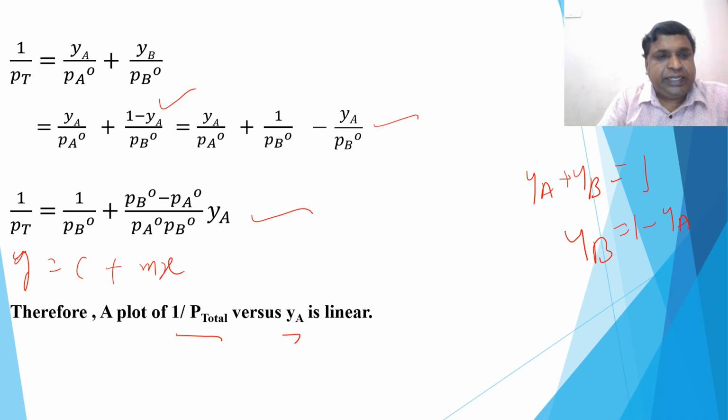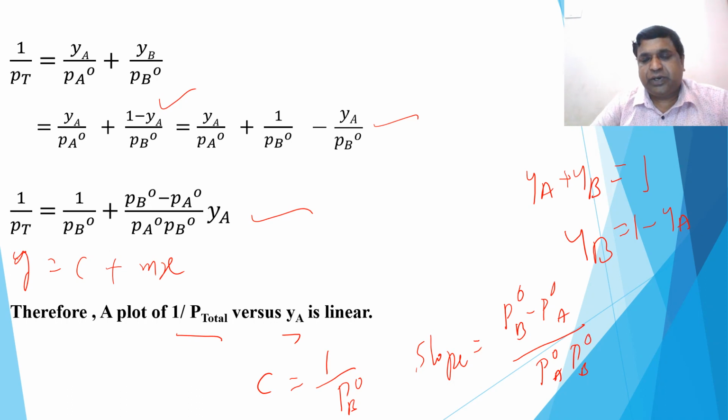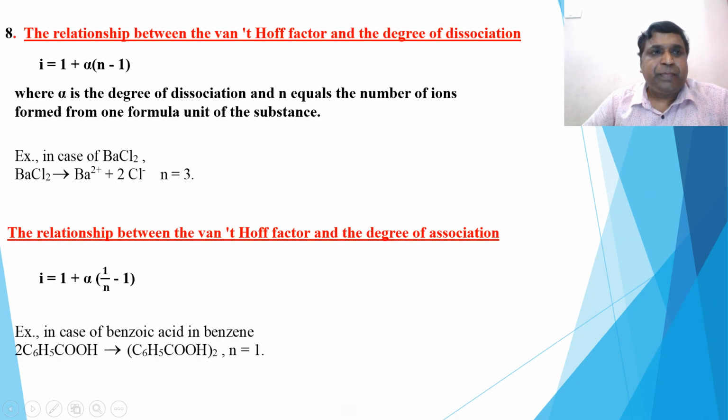this is what? C intercept. Intercept 1 over P naught B and slope here also same: P naught B minus P naught A divided by P naught A P naught B. Okay, this is the other graph you can draw. So these are all the relations out of your NCERT. It is only for your competitive exam. Different way of writing that is Raoult's law. So that remember. Okay. So, coming to an end.